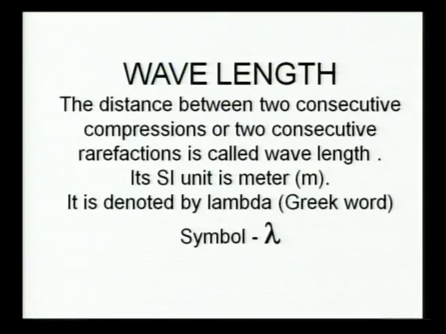So friends, on the screen we can see the symbol of lambda. It looks like a cross Y. Have you observed, friends? It is like a cross Y.